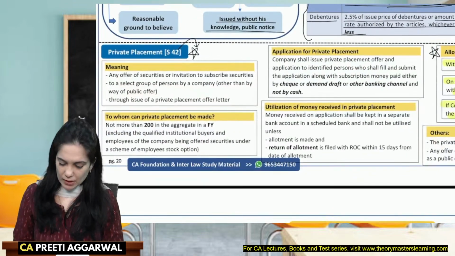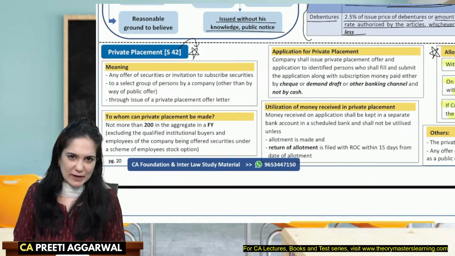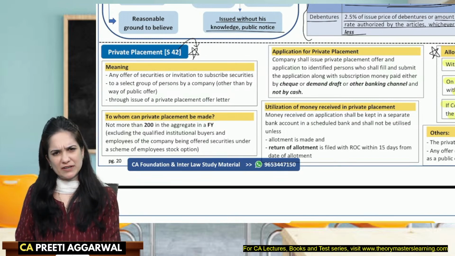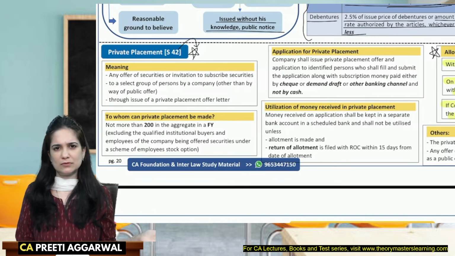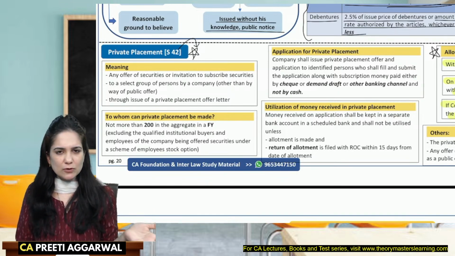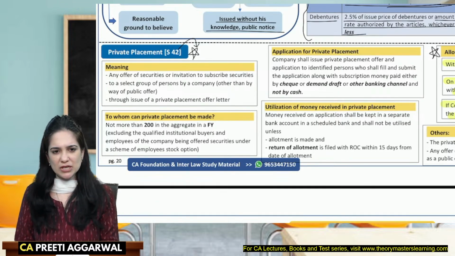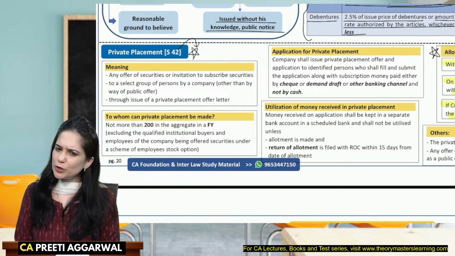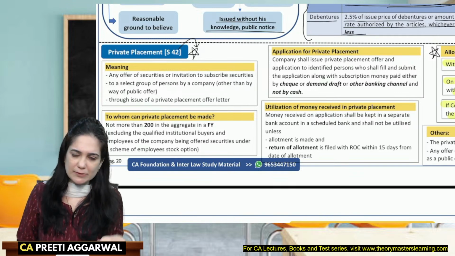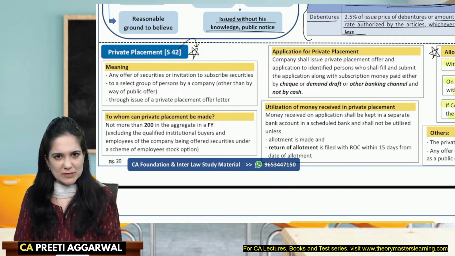Now, what is the meaning of private placement? See, when you're very confident that you will be able to raise the money from the people whom you know, you're very confident that you need not go to the public. जितना पैसा चाहिए वो इन लोग से आ जाएगा. Then instead of going for public offer, you can go for private placement. And private companies के पास तो कोई option ही नहीं है. They have to go for private placement.